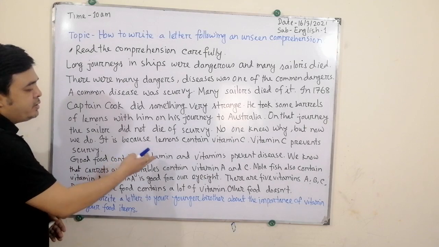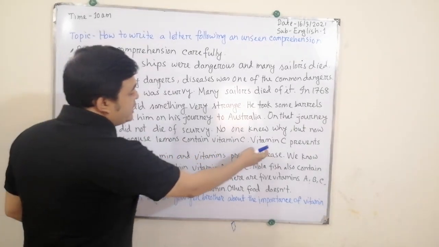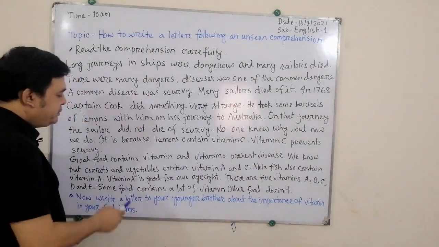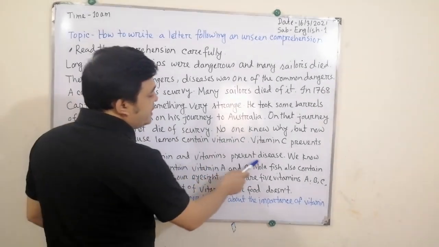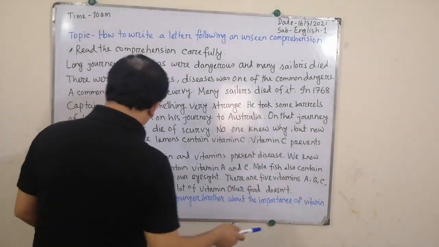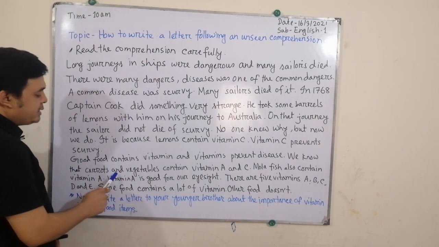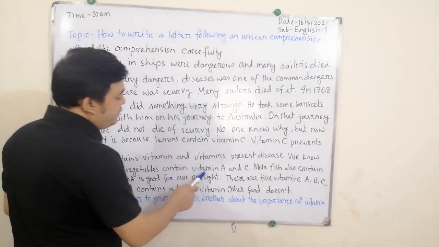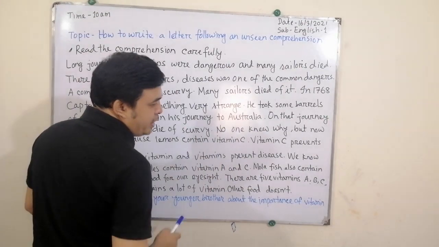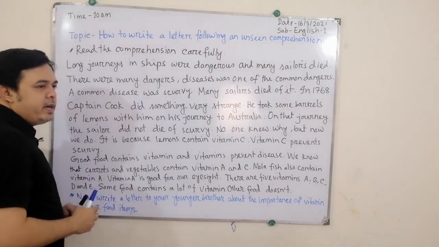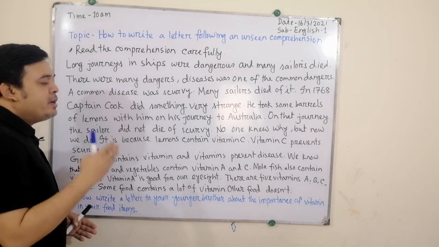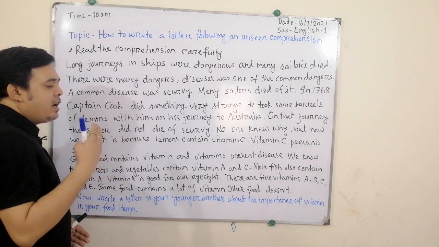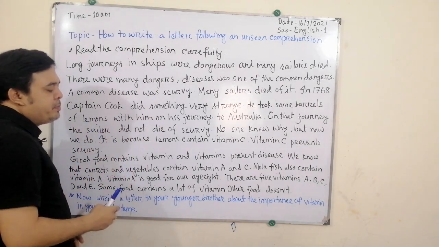Good food contains vitamins, and vitamins prevent disease. We know that carrots and vegetables contain vitamins A and C. In fruits and vegetables, maximum vitamins and minerals are preserved.